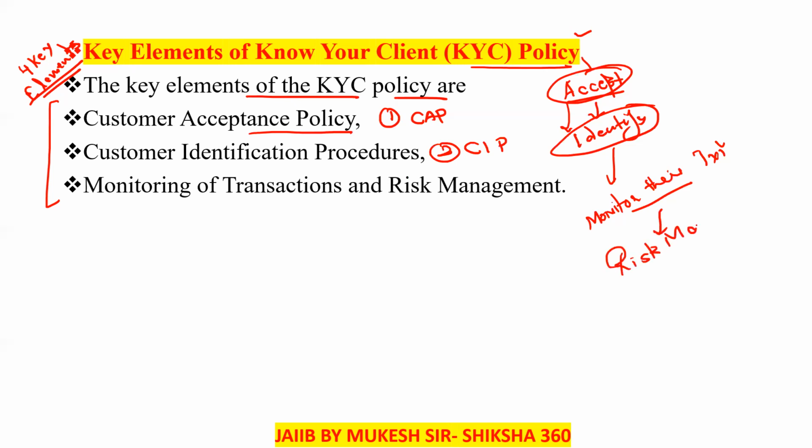Or the last one, that is risk management. So the key elements of the KYC policy are customer acceptance policy, customer identification procedures, monitoring of transactions, and risk management. Basically, these are the four points here.